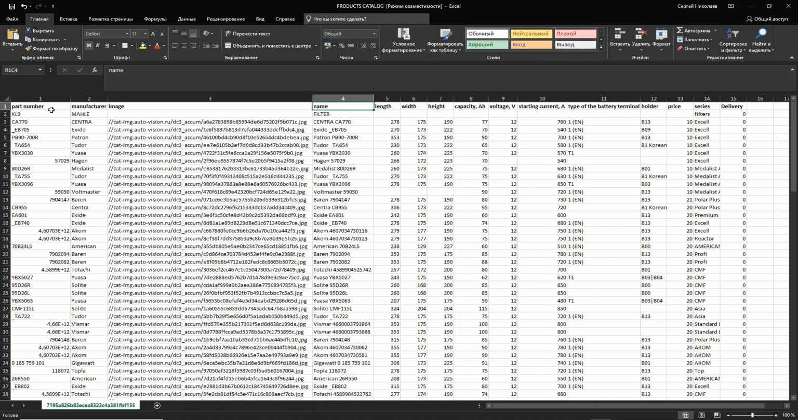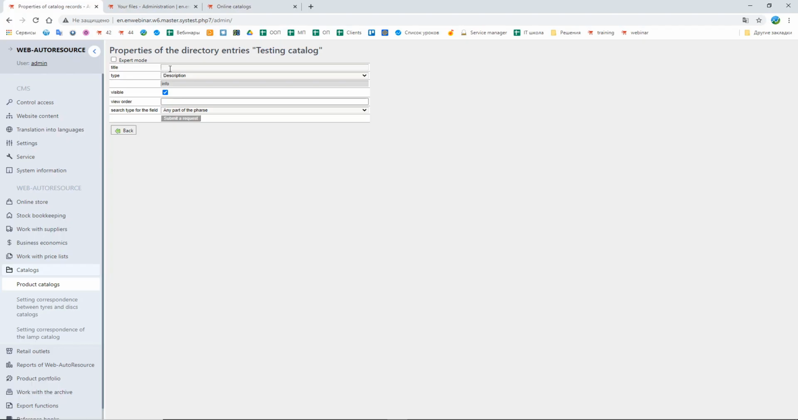And I want all this information, all these properties, to be visible in the client's part in the catalog. For that, I'm going to create these properties with these titles in the catalog itself. So the first property that I need, it's the part number. Type of the property is a part number. It is going to be visible in the client's part, so clients can see this property in the catalog, and clients can search inside the catalog by this property, by the part number.